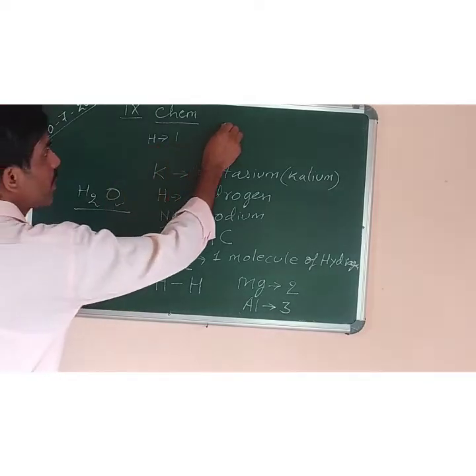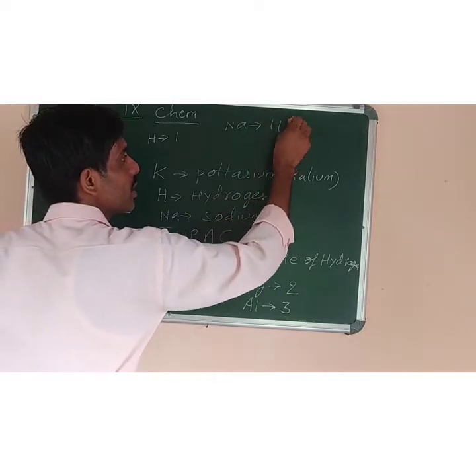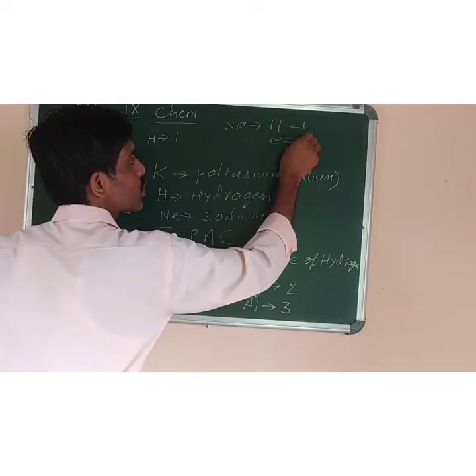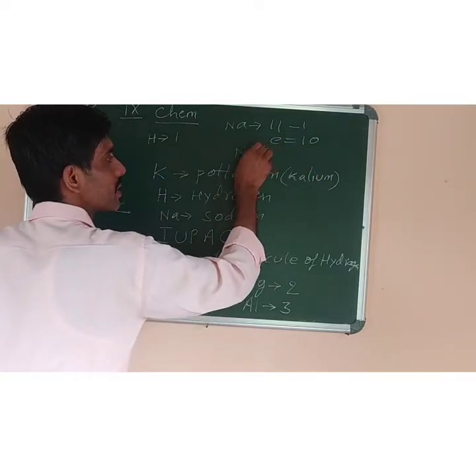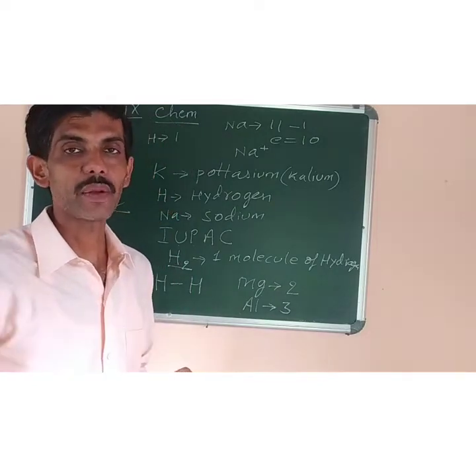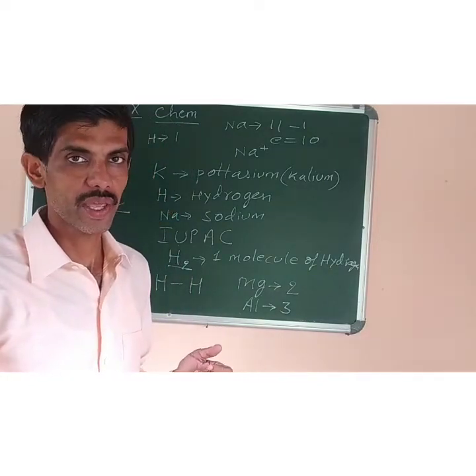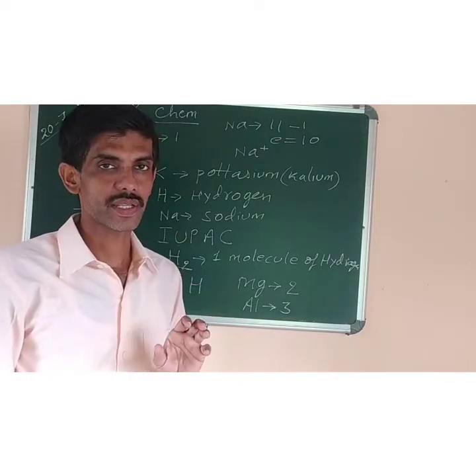You know that sodium has an atomic number 11. So if 1 electron is lost, it means the number of electrons will be 11 minus 1, that is 10. So it becomes Na plus. So plus sign means there is loss of electron, minus sign means there is gain of electron. Why? Because an atom is electrically neutral. You should understand this concept.